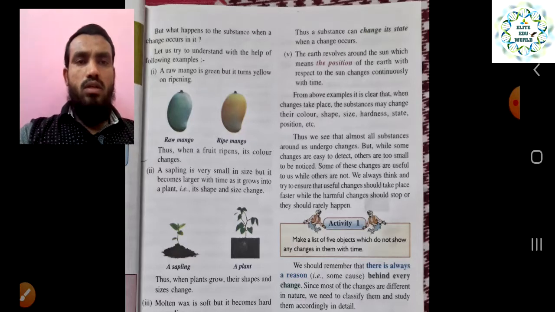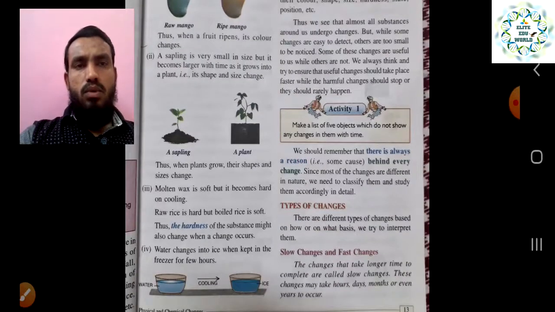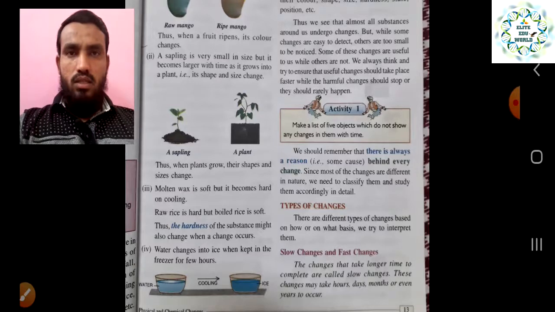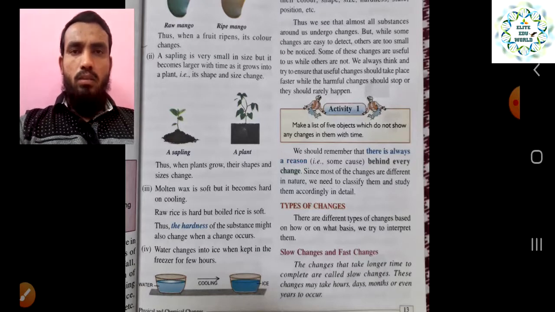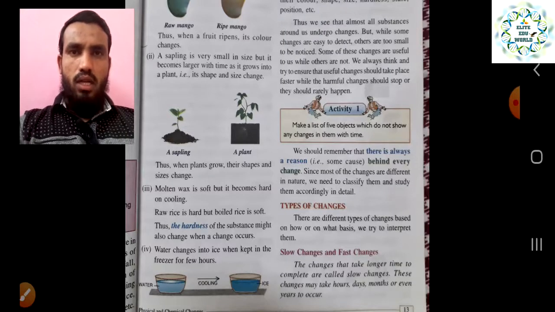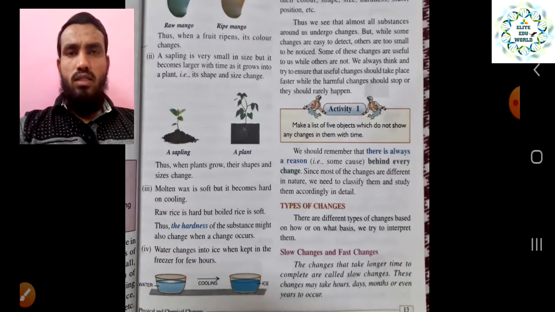Then we discussed types, meaning how we can divide the changes for better understanding, how we can classify them. On the basis of several characteristics or conditions we can classify the changes. Criteria number one is slow changes and fast changes.